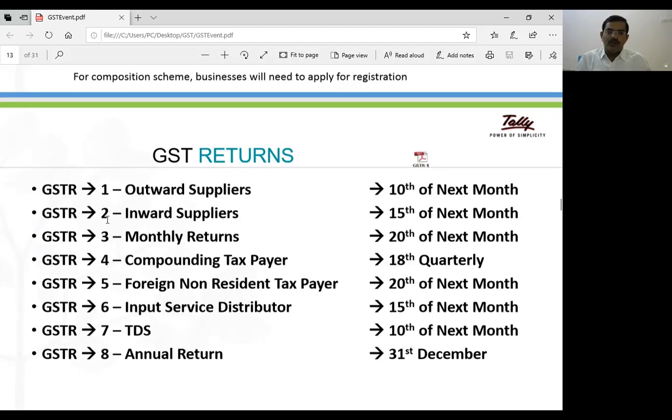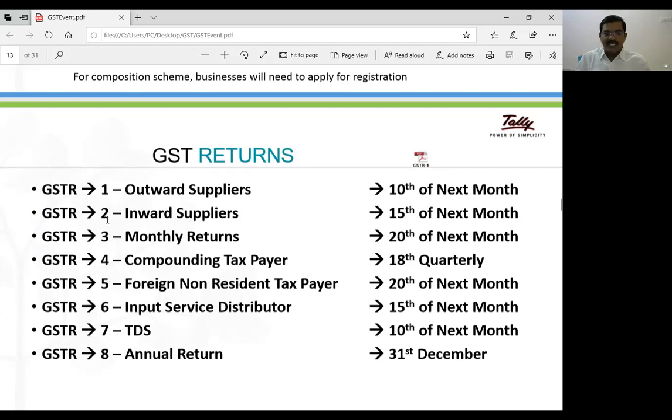So they have to pay tax on their turnover. If the taxpayer is a trader, it is 1%, a manufacturer is 2%, and restaurants are 5%. Trader and manufacturer relate to goods, and restaurant is a service. Under the compounding scheme, composite levy, only this one service is allowed.